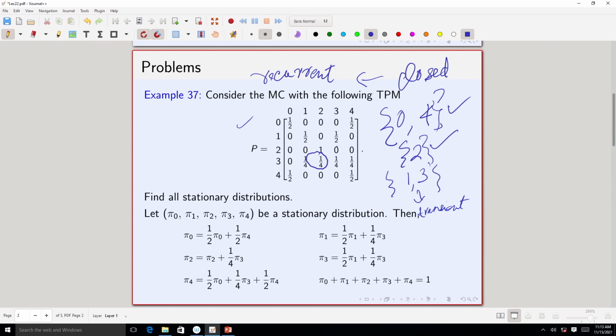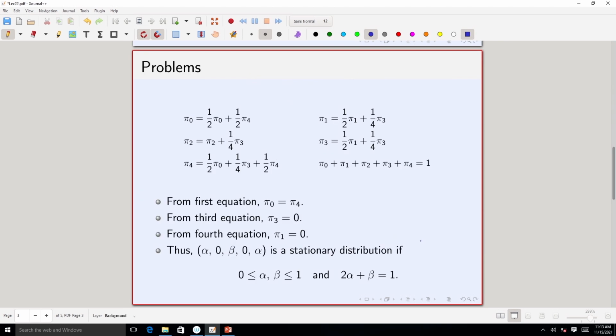But our main aim is to find all stationary distributions. For that we write down the equations pi P equal to pi, and we get these equations.